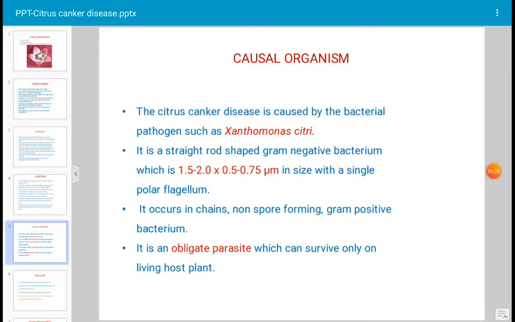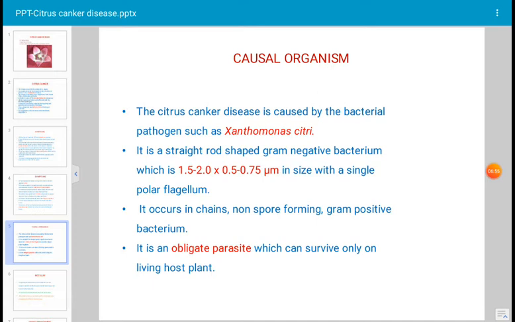It is an aerobic bacterium, that means it requires oxygen for survival. The oxidase test is negative and the catalase test is positive. Milk color changes to blue. These are the different tests done for the identification of Xanthomonas citri, and this is a motile, rod shaped bacterium.